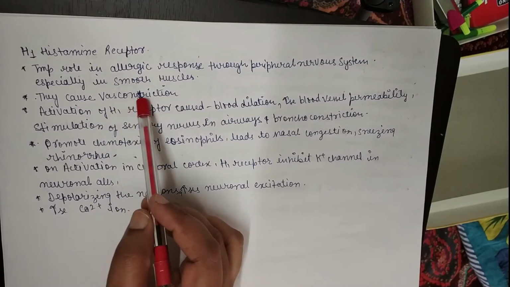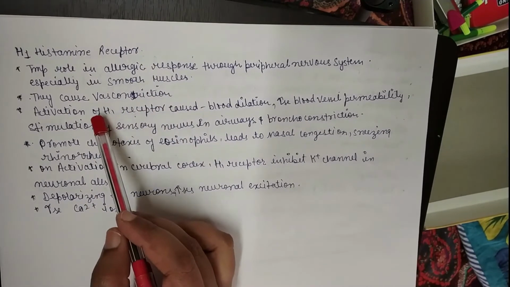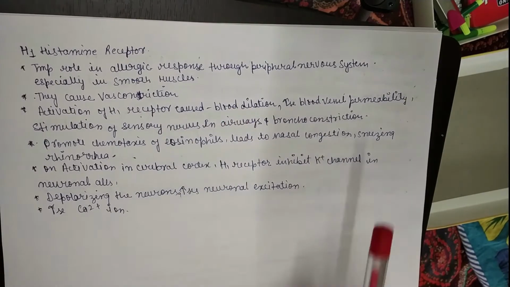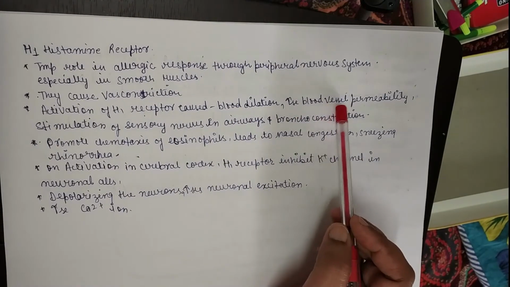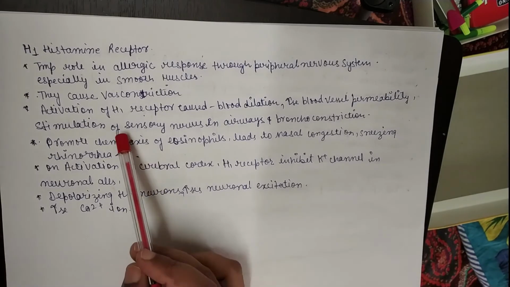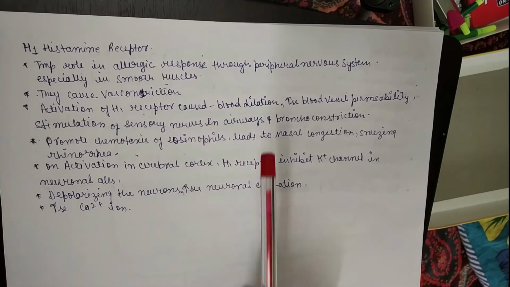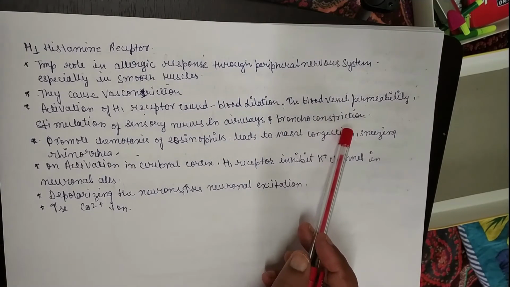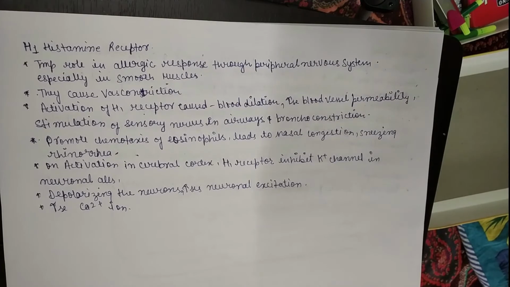It also causes vasoconstriction, and activation of the H1 receptor causes blood vessel dilation and increases blood vessel permeability. So these are the effects when the H1 receptor gets activated. They also stimulate the sensory nerves in airways and can cause bronchoconstriction. So these are the effects of the H1 histaminic receptor.